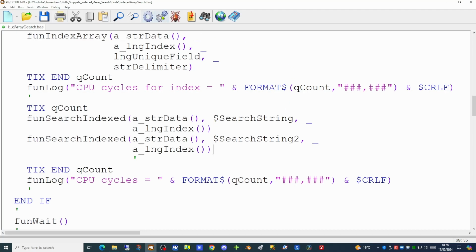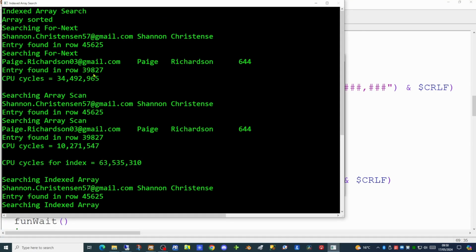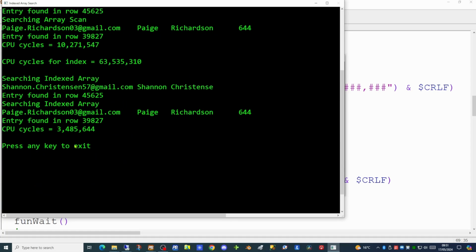If we try running the application now, we can see from the first scan for 2 email addresses it was 34 million. For the array scan it was 10 million. And for the indexed array it was a mere 3.4 million. So the more times we scan this large array, the more efficient the index search appears to be. Hopefully this will give you food for thought in developing your applications where large data is involved.